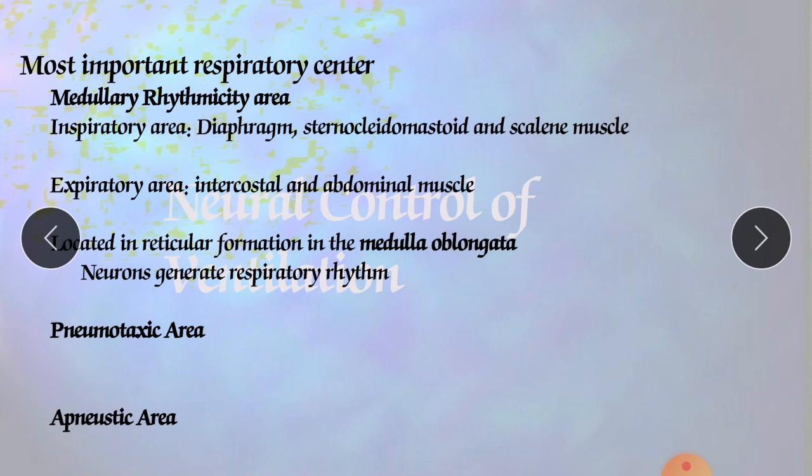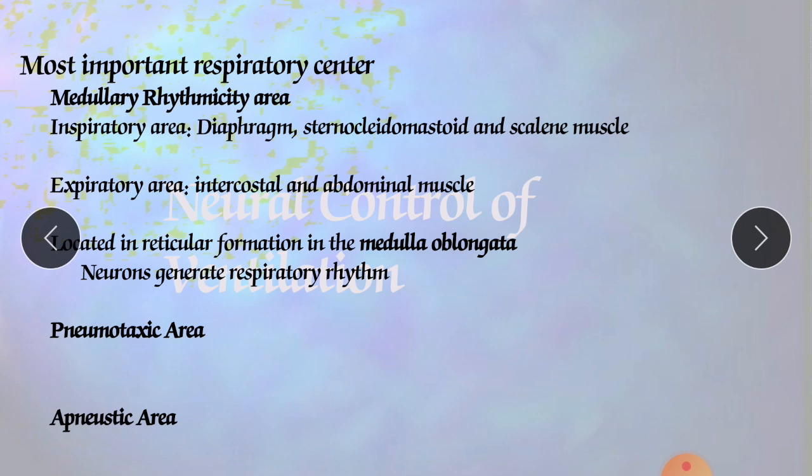Now we will discuss the expiratory area. There are two areas; firstly we discussed the inspiratory area, and now the expiratory area. This area remains inactive, as we discussed earlier. It is a passive process, inactive during quiet breathing.